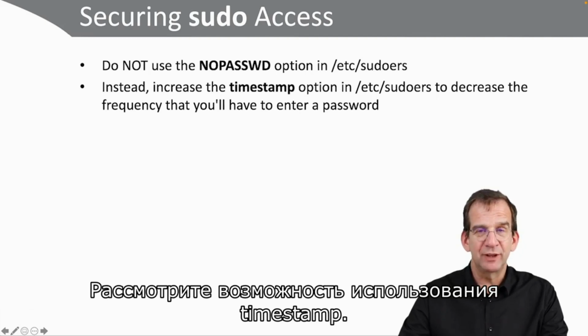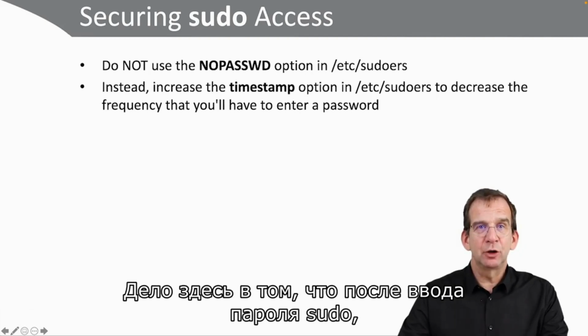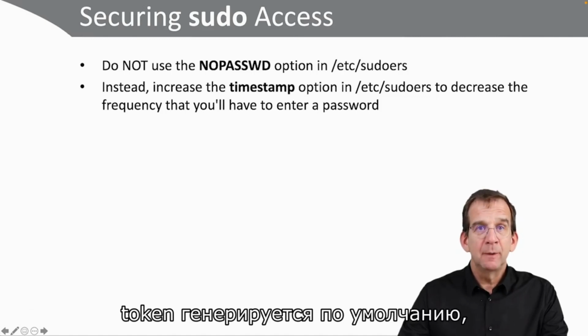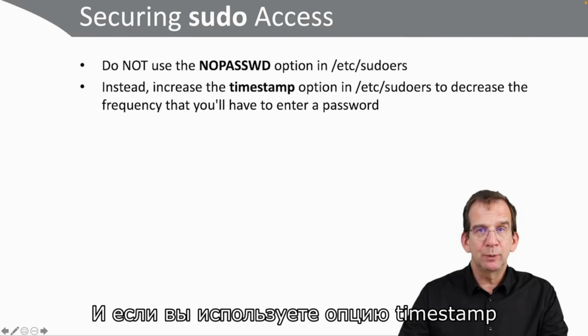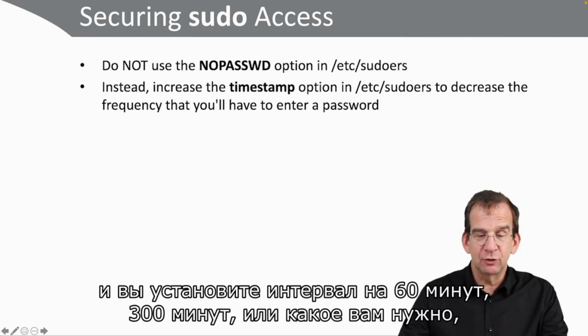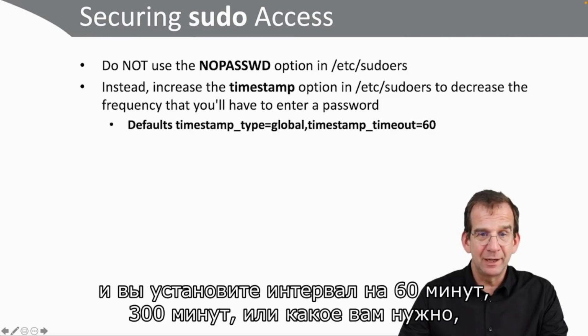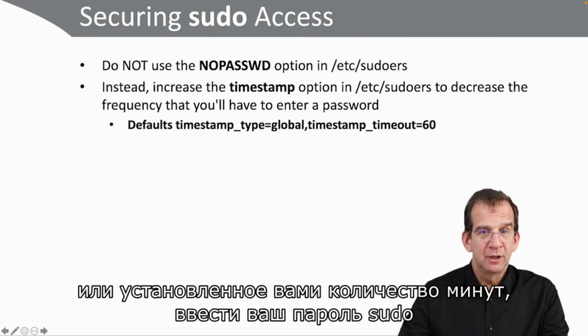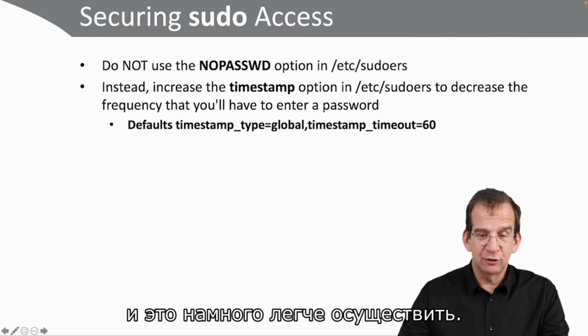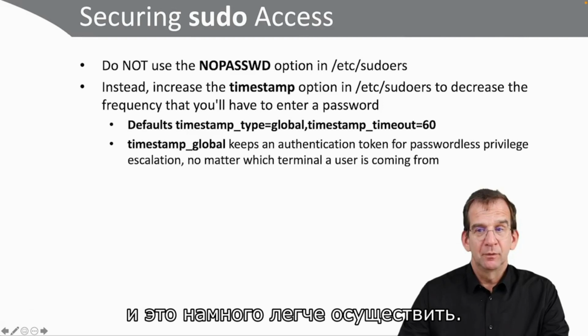Consider using the timestamp. The thing is, after entering the sudo password, a token is generated. By default, that token expires after 5 minutes. And if you work with this timestamp option and you set it to 60 minutes, 300 minutes, whatever, then you will be prompted every 60, 300, whatever minutes for your sudo password. And that's much more workable.